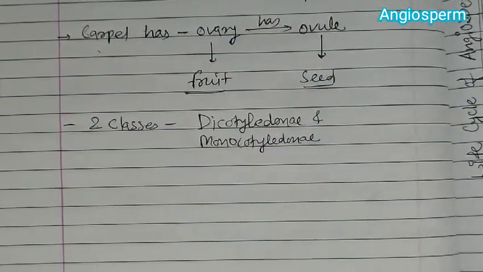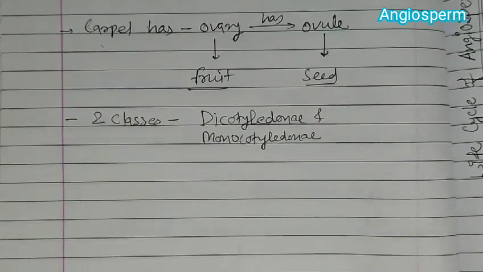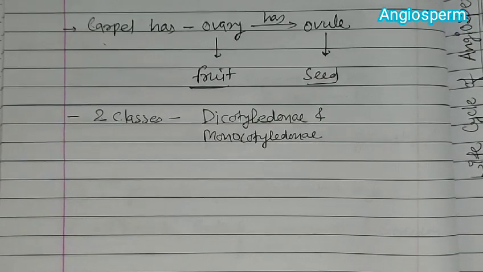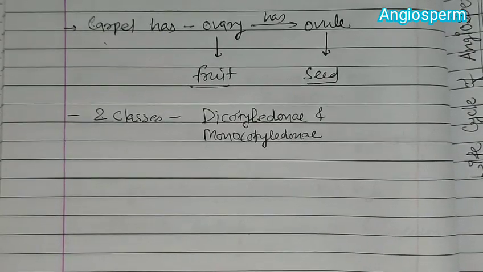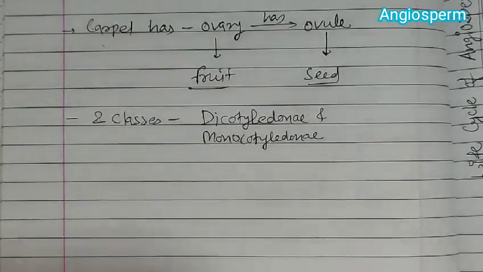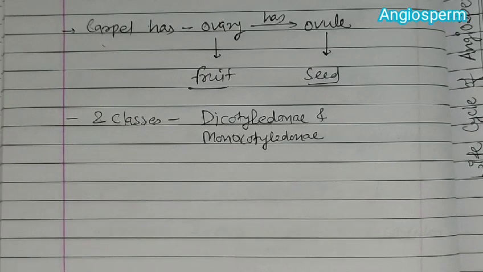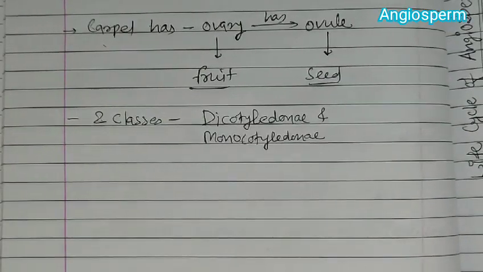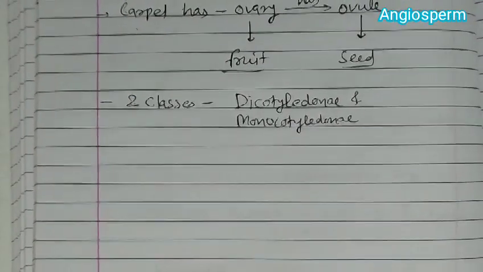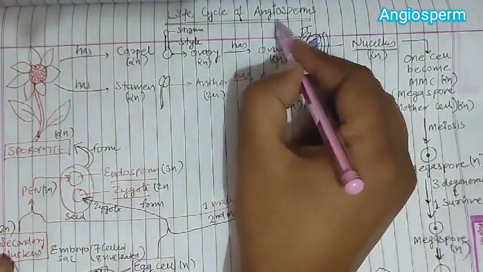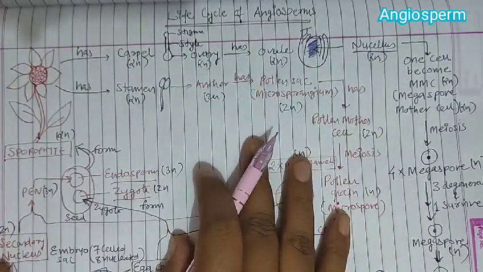Okay, so these are some of the general characteristics, that these have a flower, they have male and female reproductive structures, they form a fruit, and they have a seed. But how all these things are formed can be understood by the life cycle. So the next topic which we are going to discuss is the life cycle of angiosperms. And angiosperms are the flowering plants.